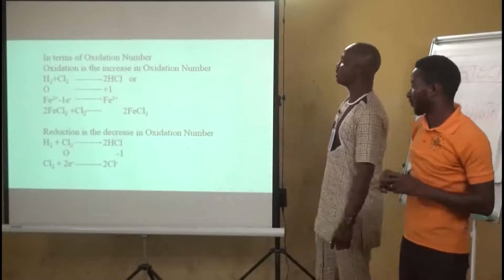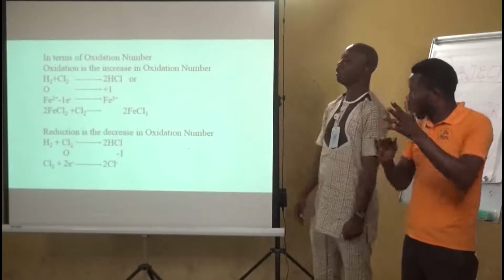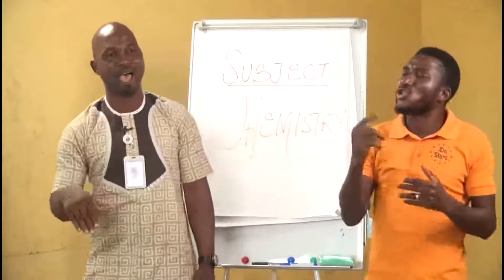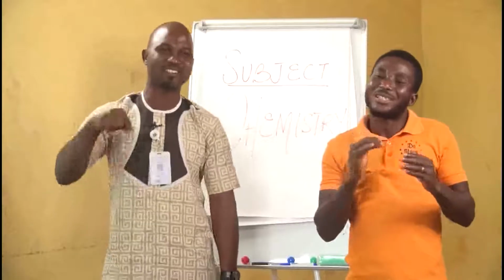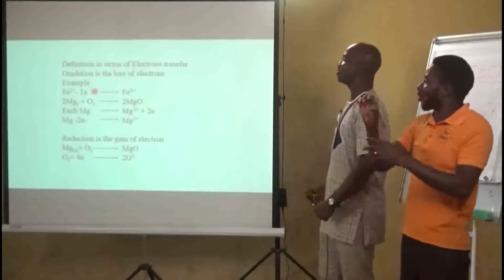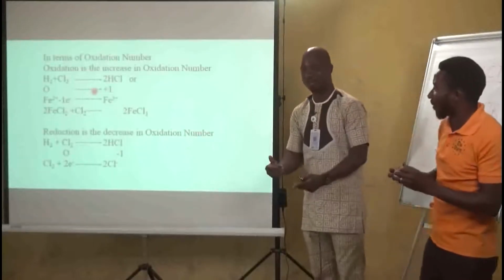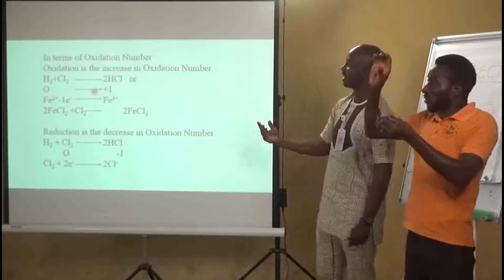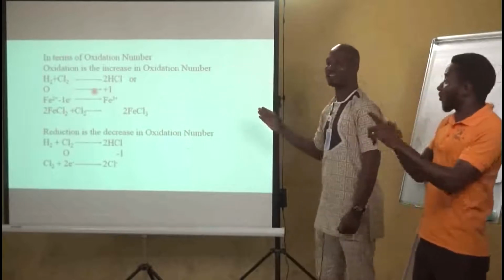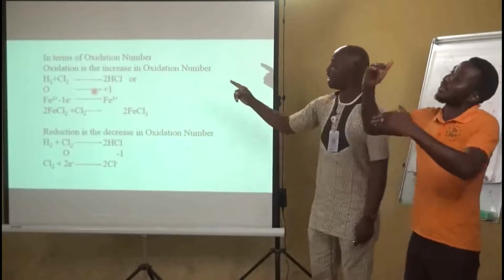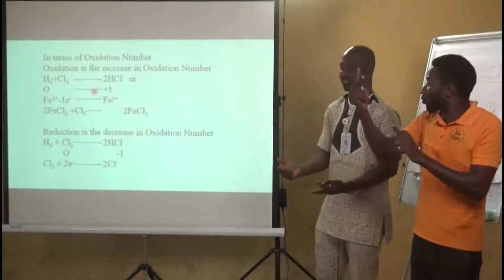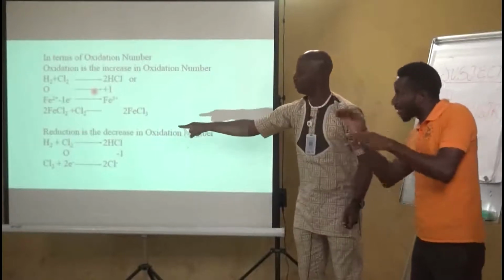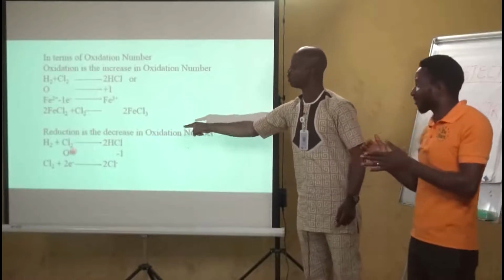The last definition is in terms of oxidation number. Oxidation is the increase in oxidation number, and reduction is the decrease in oxidation number. As you can see clearly, from 0 to +1 is an increase. From +2 to +3 is an increase. But if you look at the reduction side, you see that chlorine is 0 to chloride, which is -1.